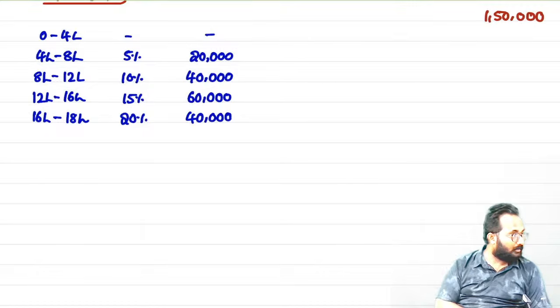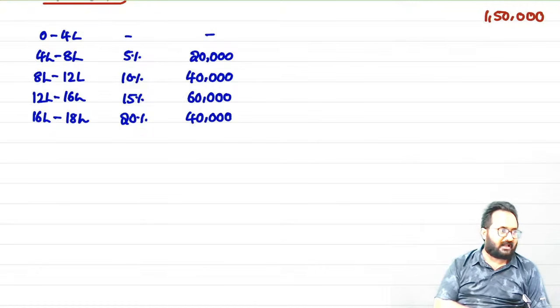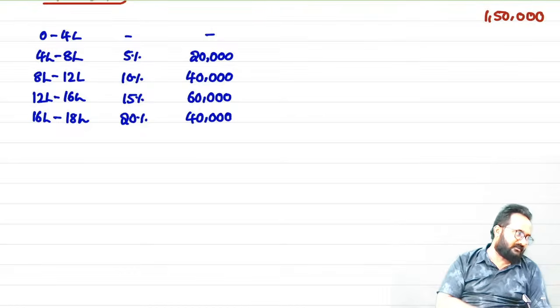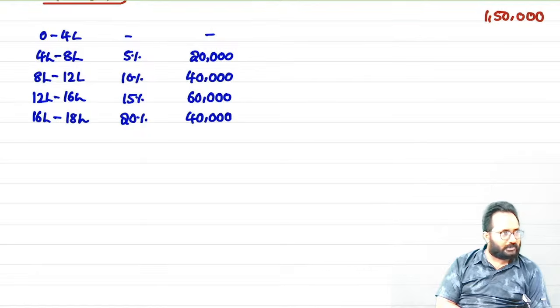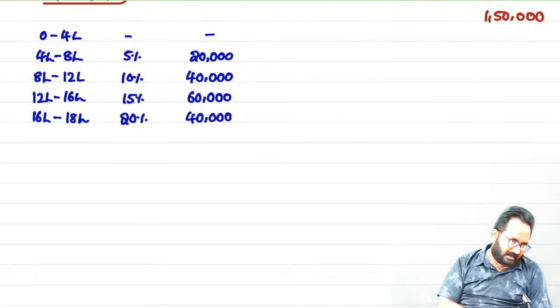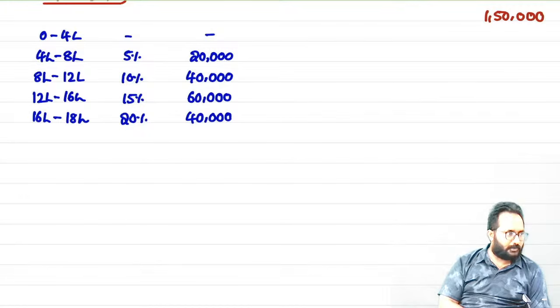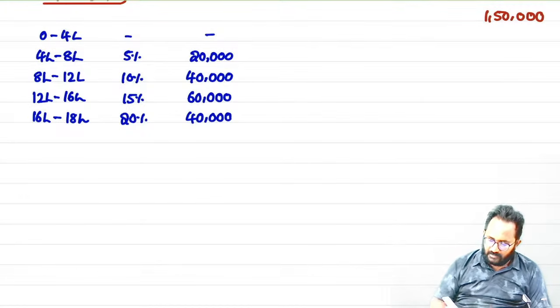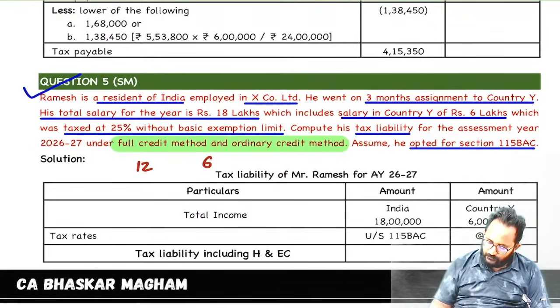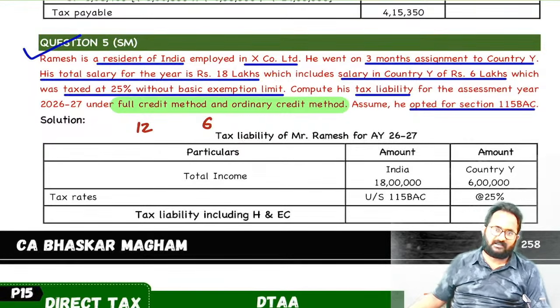Now, total salary means after removing everything, only this income will be there. Total salary means taxable salary only; they have given it after computing everything under the salaries head. So don't reduce again. If they had given the salary received before computation, then you can reduce it. Total salary for that year means nothing but what? After reducing the deductions only, they have given it.